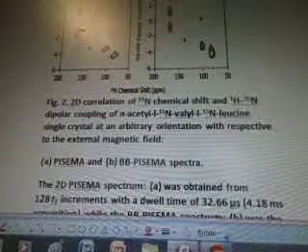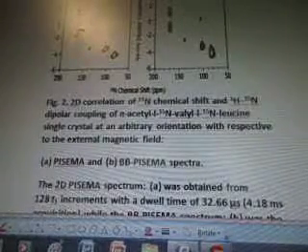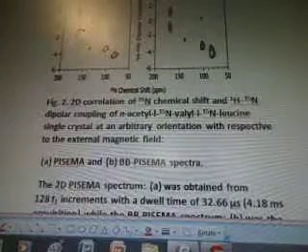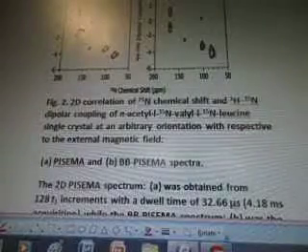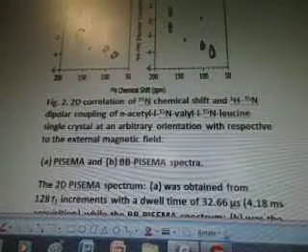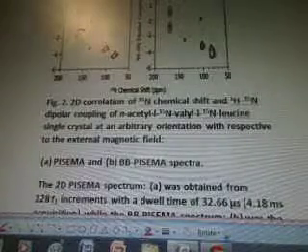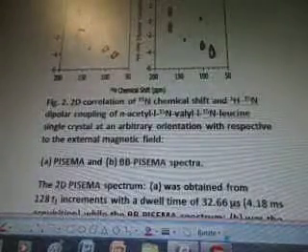So there's PISEMA and BB PISEMA. And it's got 15N chemical shift ppm, and then it's got numbers 200 down to 50 on the bottom, and -6 to +6 on the left, and on the right it says 1H 15N dipolar coupling kHz, and it's -6 to 6 on that one. So that's figure 2, the 2D correlation of 15N chemical shifts and 1H to 15N dipolar coupling of N-acetyl 15N Val, and 15N Leucine single crystal at an arbitrary orientation with respect to the external magnetic field.